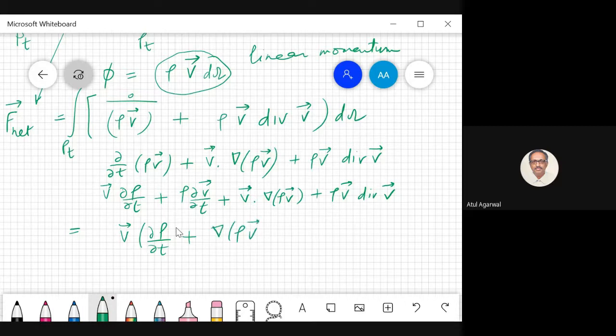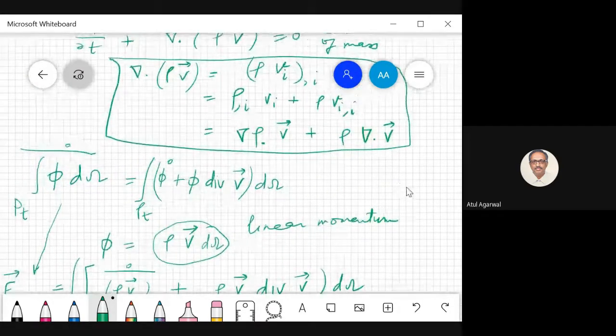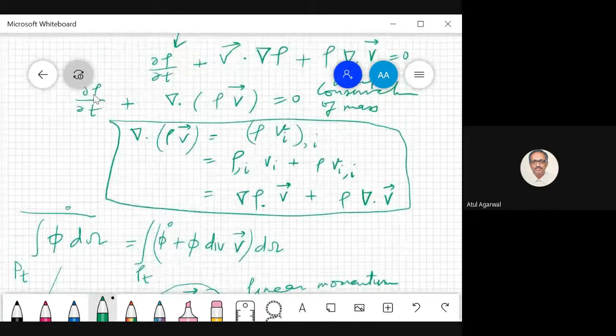I'm just wondering, plus rho del v by del t plus rho v. So first I have to check whether this is matching with my rho del rho by del t plus divergence of rho v.